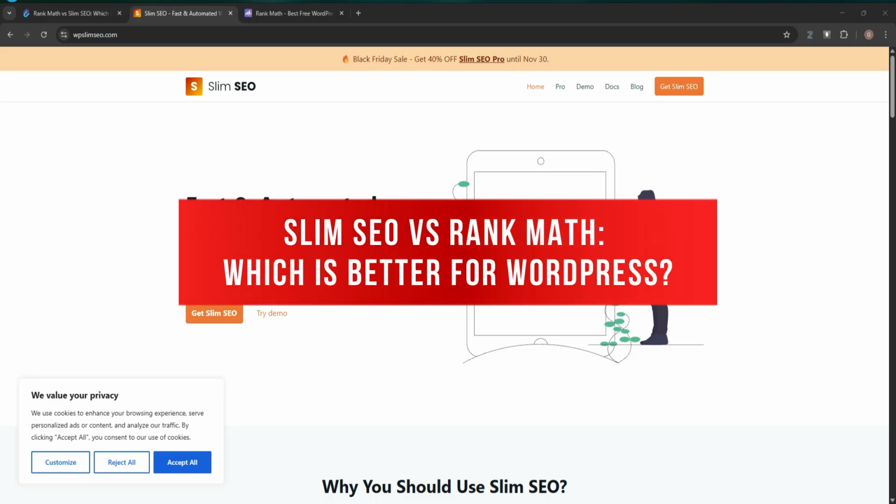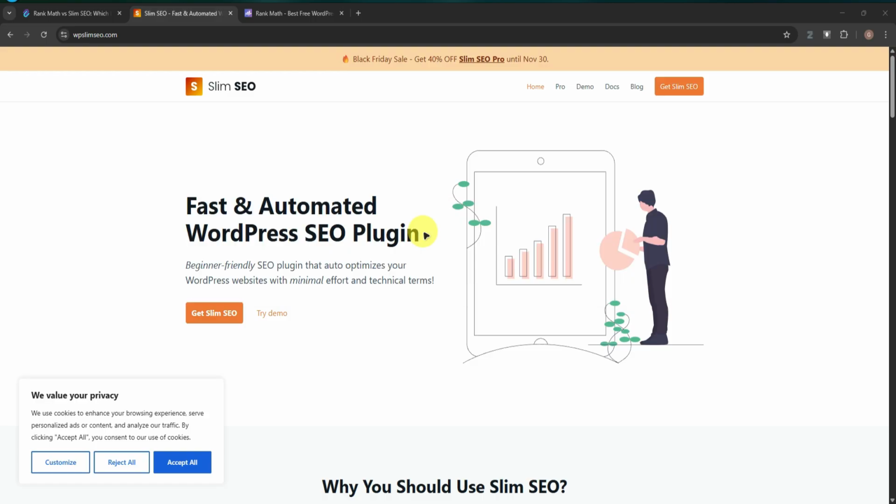Slim SEO versus Rank Math, which is better for WordPress? Hello everyone, in today's video, I'll be doing a comparison between Slim SEO and Rank Math. So without further ado, let us begin.